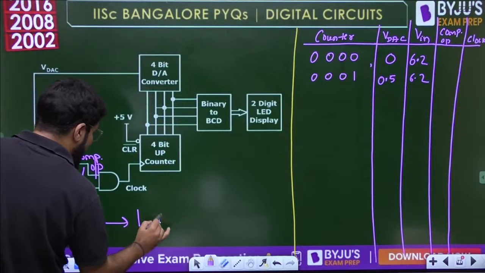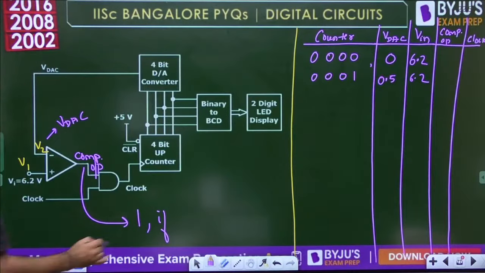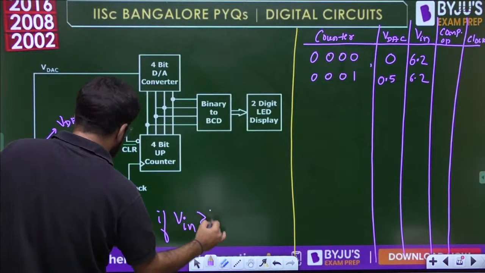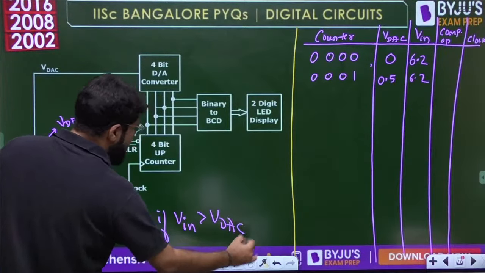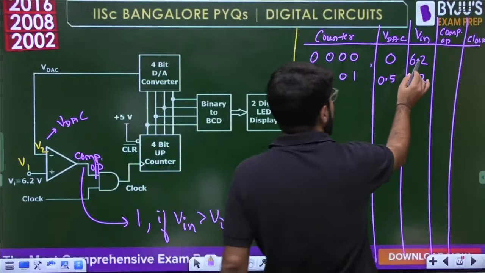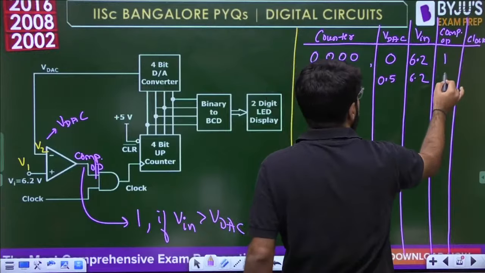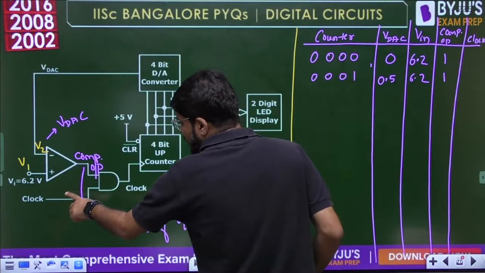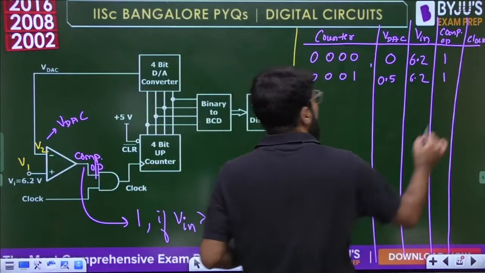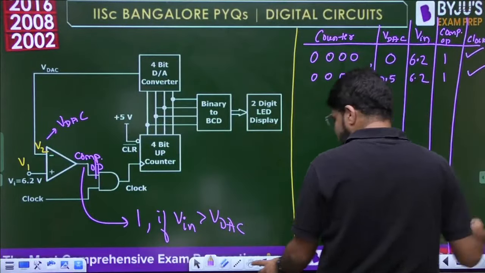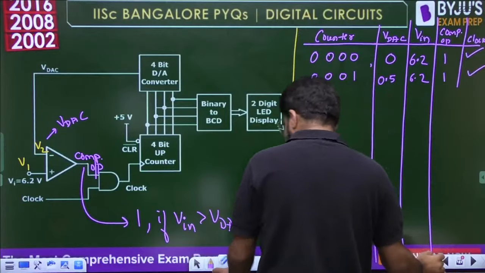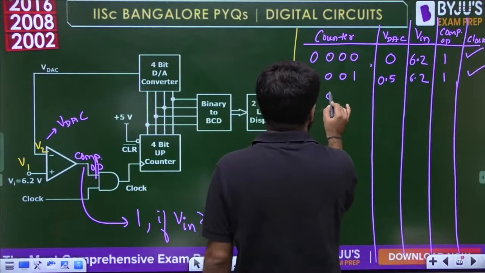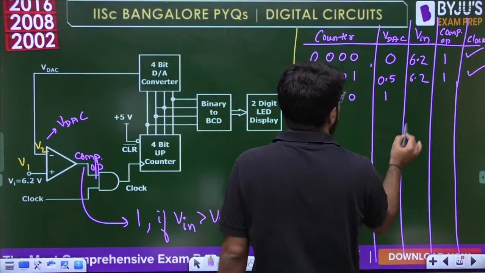Now see, whenever, what did the comparator output say? Comparator output will be 1 if V1 is greater than V2. That means if V input is greater than the VDAC. So till the Vin is greater than the VDAC, comparator output is 1. And if the comparator output is 1, it is going to be multiplied by clock and it is going to reach the main clock. So yes, clock is available. I'll just show the status of the clock, whether it is available or not, by right and wrong. Next state 0010, DAC output will be 1.